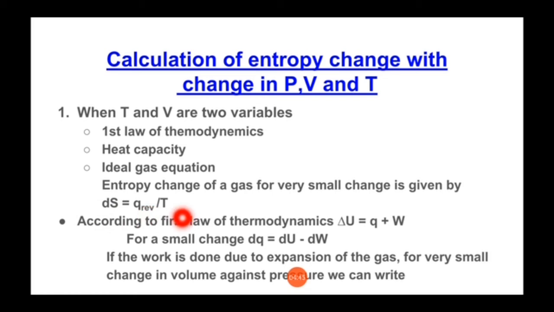Now according to the first law of thermodynamics, you know the mathematical equation, that is delta U is equal to Q plus W, and for a small change we can write dq is equal to dU minus dW.